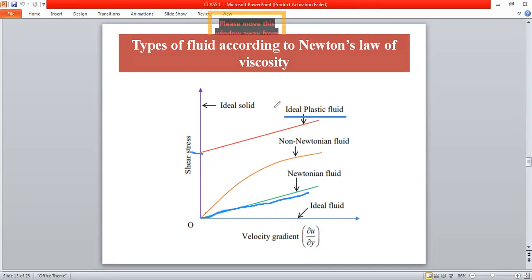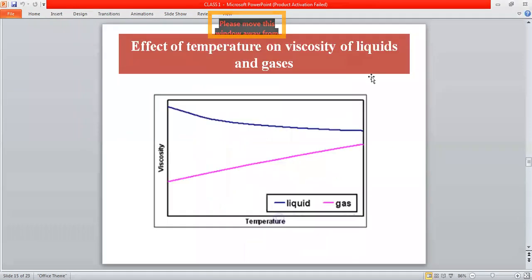Then we have the ideal solid, where there is no velocity gradient, only shear stress. And we have the ideal fluid, where there is no shear stress and only velocity gradient. So this is the classification of fluid based on Newton's law of viscosity.